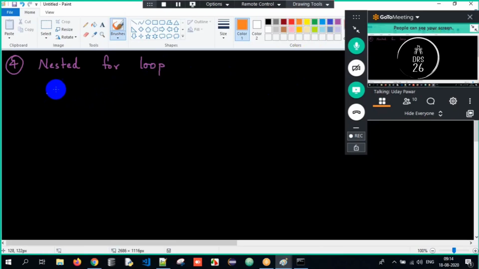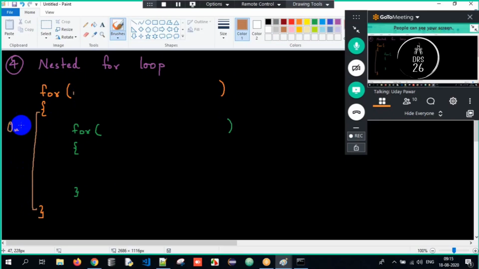First of all, I'll have one for loop: for, open parenthesis, close parenthesis, open curly braces and close curly braces. Done. And then another for, open parenthesis, close parenthesis, open curly braces and close curly braces. Clear? This is called the outer for loop, and this we call the inner for loop.